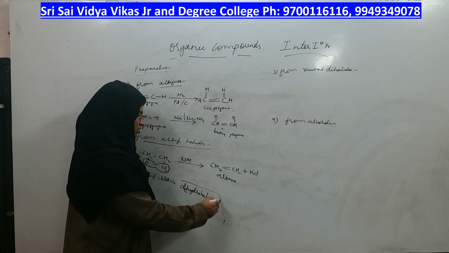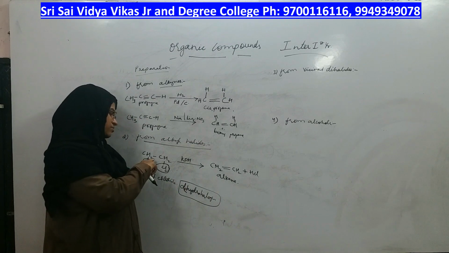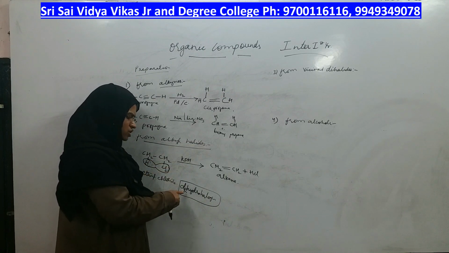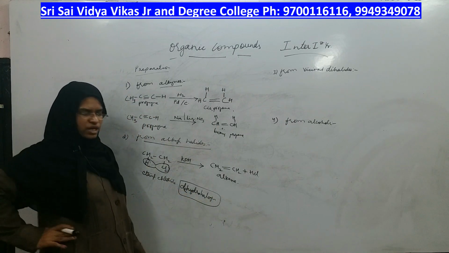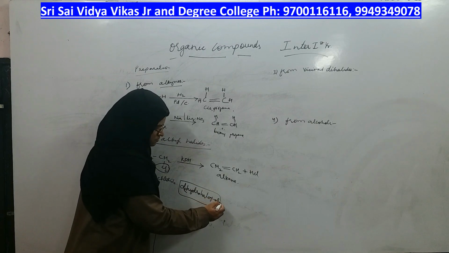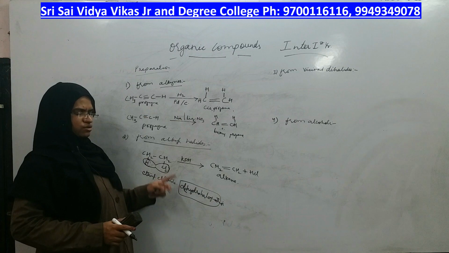So this reaction is called as dehydrohalogenation, right? Elimination reaction in which you are eliminating hydrohalogen is called as dehydrohalogenation, right? So now I have taken ethyl chloride to show the reaction.